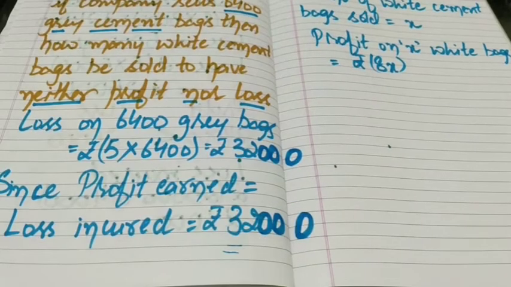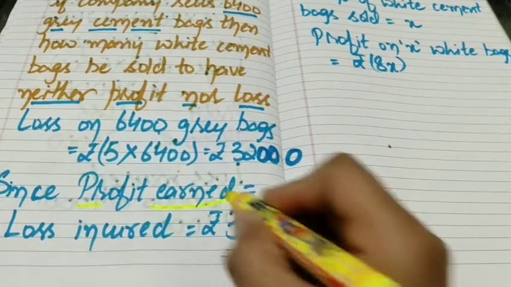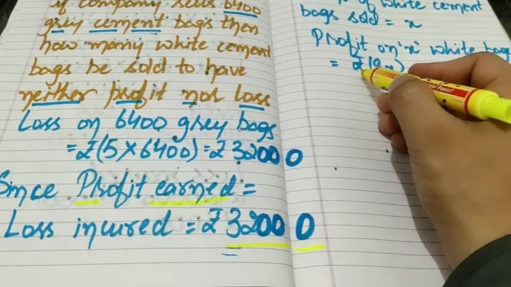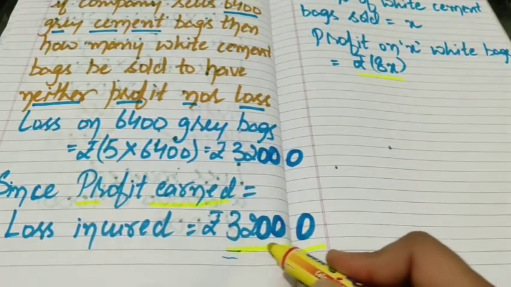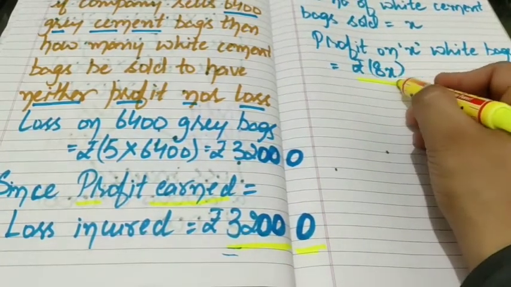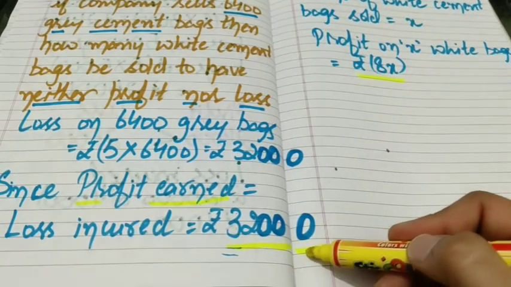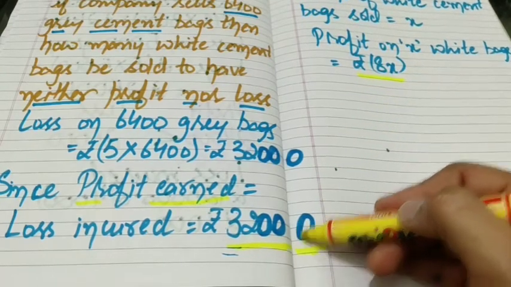Also we know that profit on white bags is rupees 32,000, and here we have found that profit on white bags is 8X. It means 32,000 is equals to 8X. Since profit on white bags is rupees 32,000 as well as rupees 8X, that's why I'm going to equalize these two.